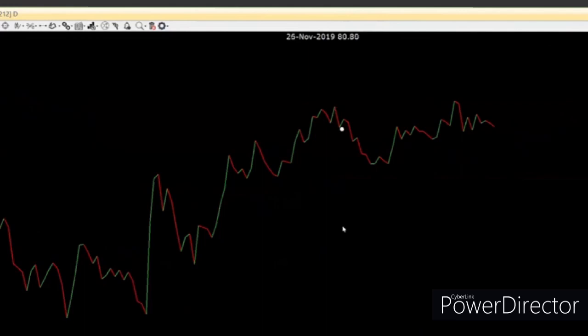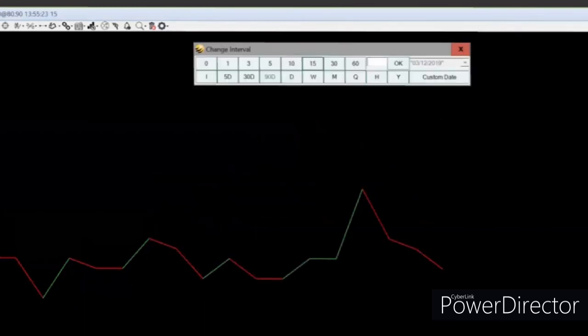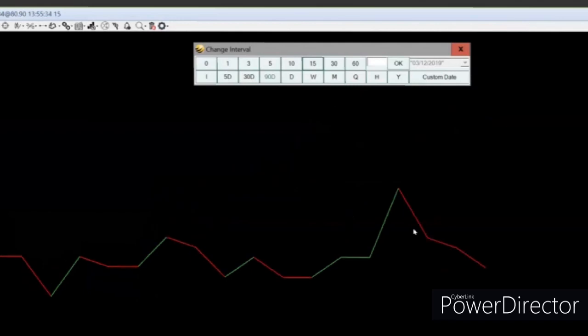I mentioned in the very beginning that we are going to use either a 15 minute or a 5 minute chart. For that, to change the time frame, I'll go to the small box down here and say I want a 15 minute chart. Now you can see this is a 15 minute single day chart. But for any kind of technical analysis, I'll definitely require a little more data than this. This is very little data.